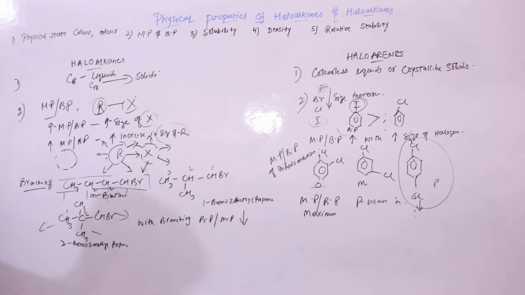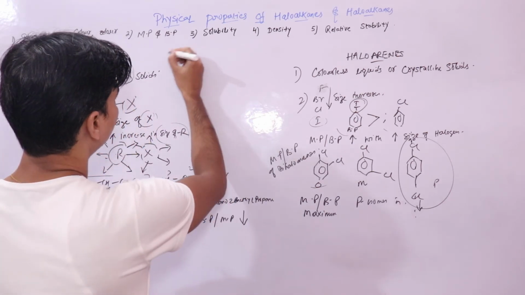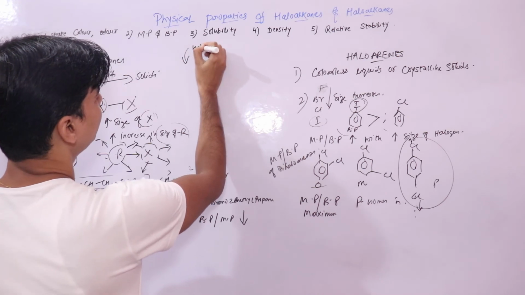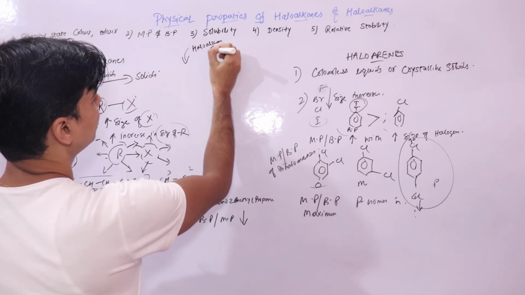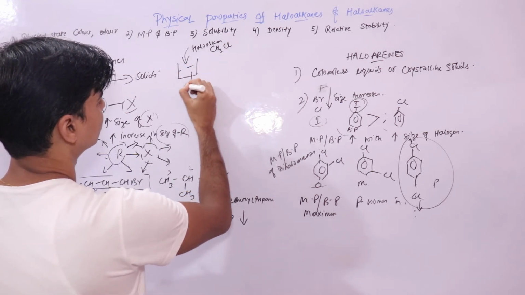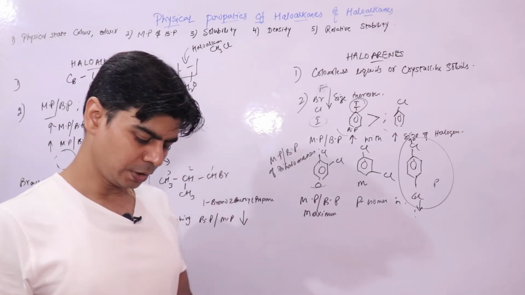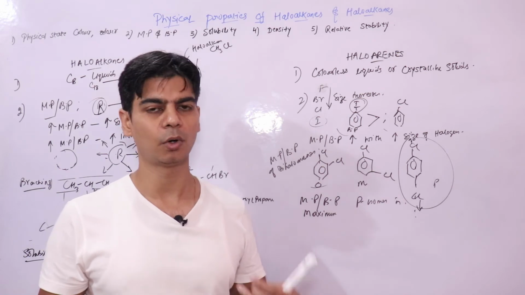Now let's discuss another important property, which is solubility. Talk of any compound, the solubility, right? If I'm dissolving any haloalkane, say methyl chloride, in water, this methyl chloride will dissolve in water only if it can interact well with the molecules of water.